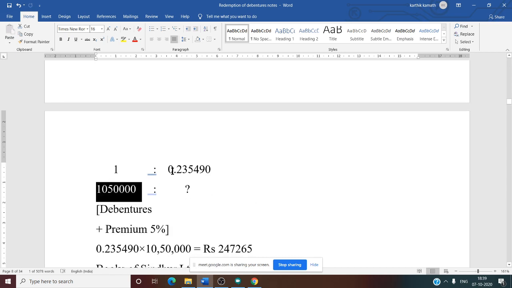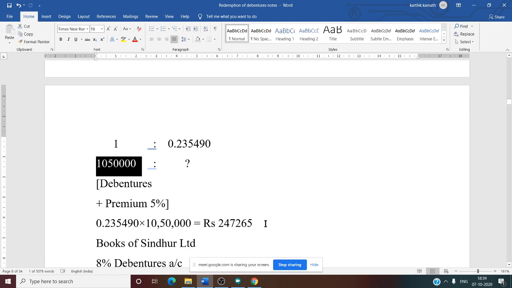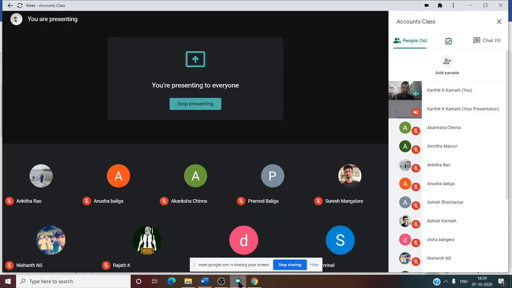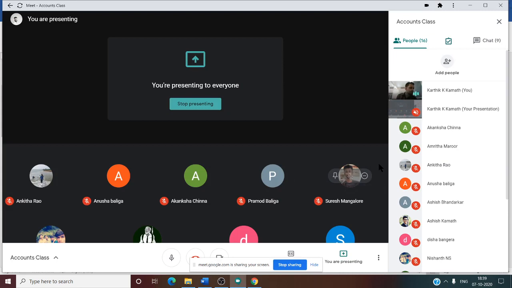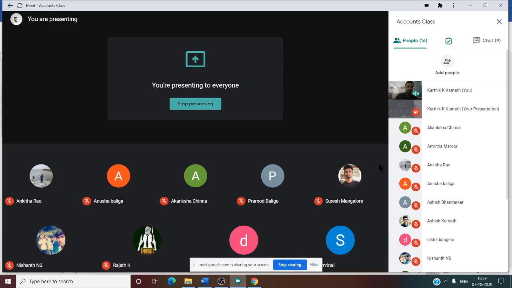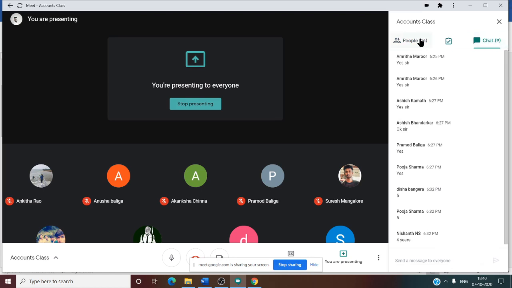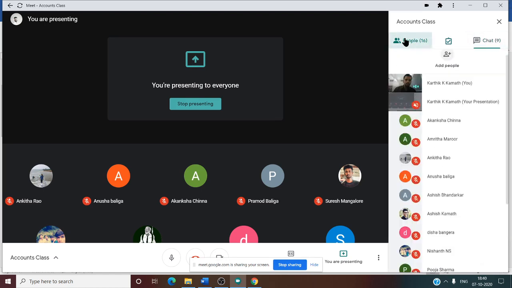So cross multiplication, if you do 0.235490 into 10 lakh 50,000, the amount to be appropriated, or the amount to be kept aside from the profit and loss account every year, is 2,47,265. Is this working note clear, can you tell me now? If you have any doubt, you can ask me now. Very important this one. If you don't understand the problem, then it is very difficult to solve. Ledger account. Any doubt, you can ask me now.